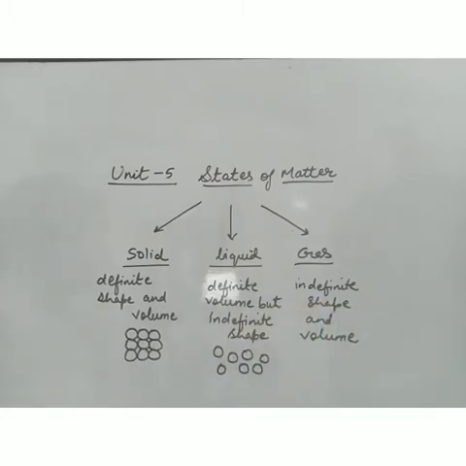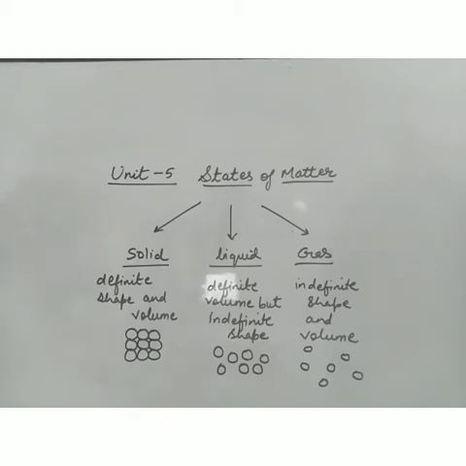And what is gas? Gases have neither definite shape nor definite volume. The shape is not fixed as well as the volume is not fixed. And the intermolecular distance between the particles is maximum. Now, solid can be changed to liquid, liquid can be changed to gas, we all know. Likewise, gas can be changed to liquid and liquid can be changed to solid. And a substance can exist in any of the 3 states under appropriate conditions of temperature and pressure.